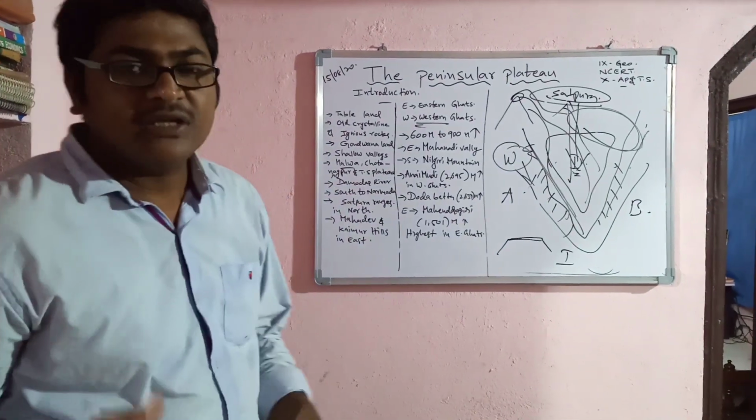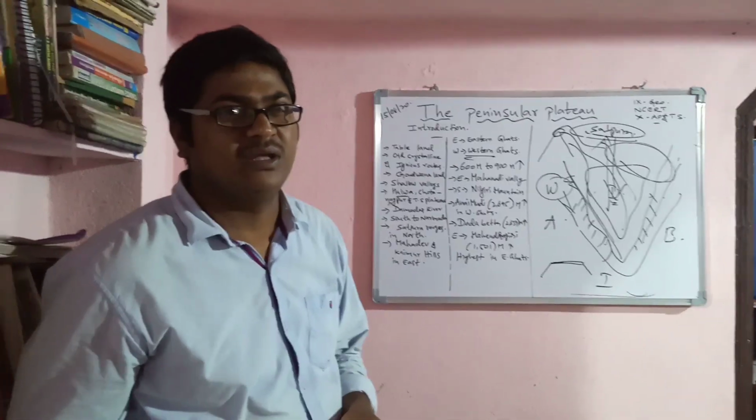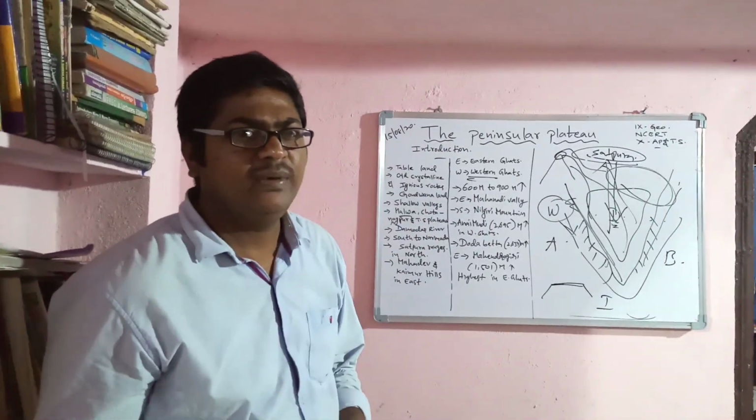In coastal plain, I will explain about the coastal lands like Konkan coast, Malabar coast, Coromandel coast. In the next topic, I will explain.